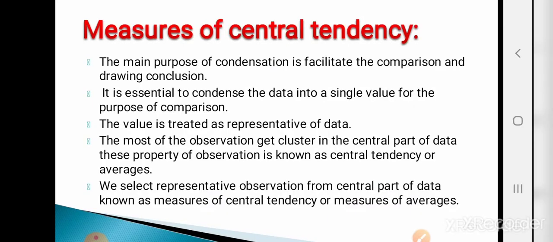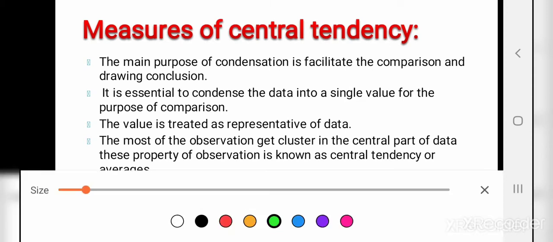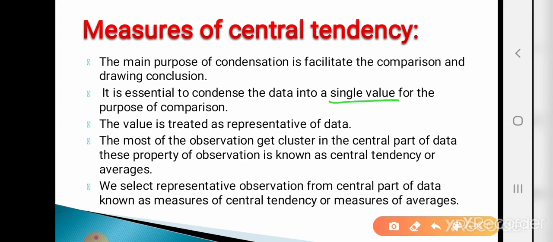The main purpose of condensation is to facilitate comparison and drawing conclusions. It is essential to condense the data into a single value for the purpose of comparison. This value is treated as the representative of the data.